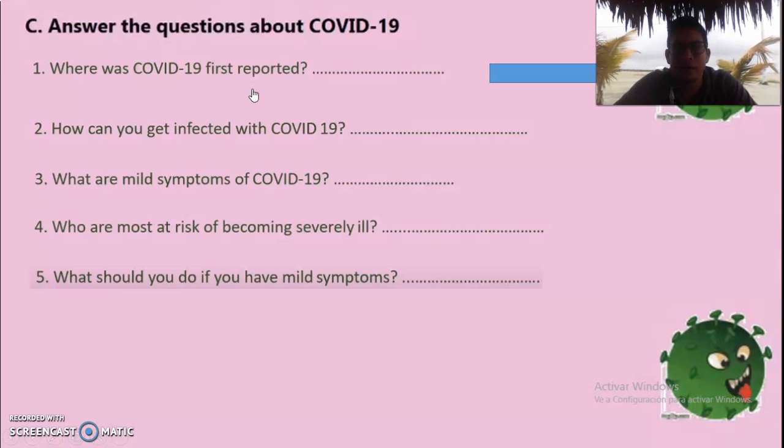I am going to read every single question, okay? The next one, how can you get infected with COVID-19? So you need to look for the information in the previous slide, in the text. Another question, what are the mild symptoms of COVID-19? Next one, we have, who are most at risk of becoming severely ill? Another one, what should you do if you have mild symptoms? So you need to look for the answer of these questions in the text, remember, okay?